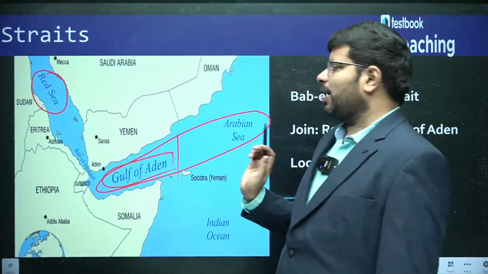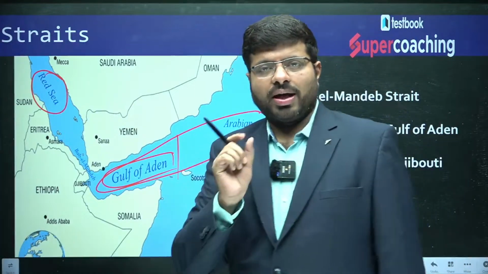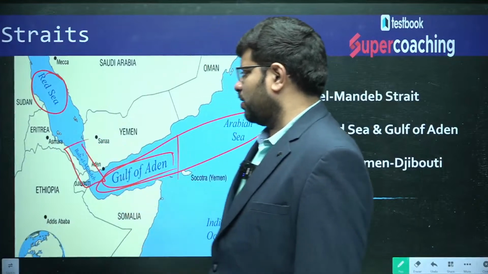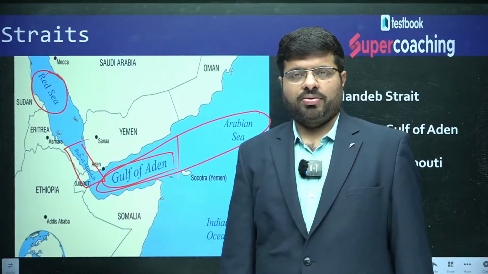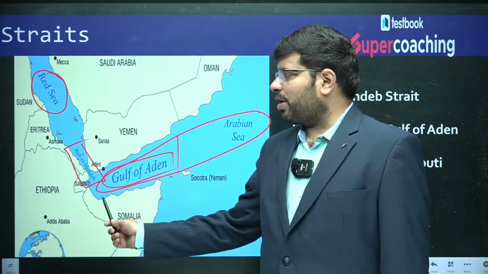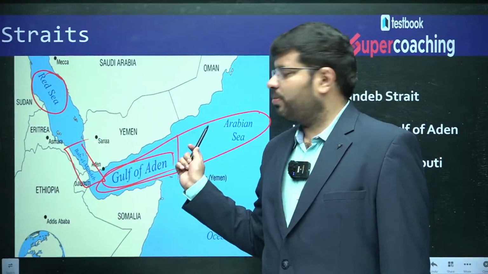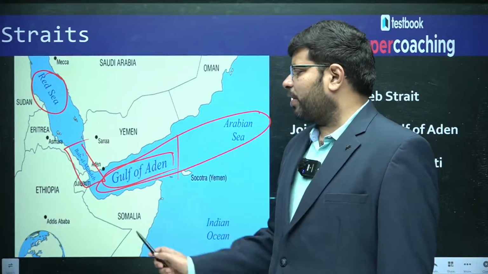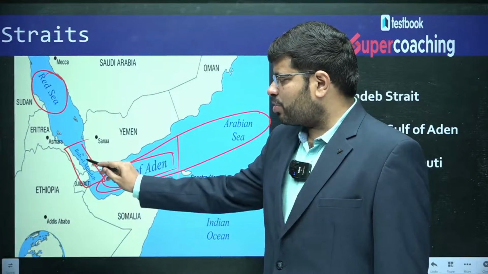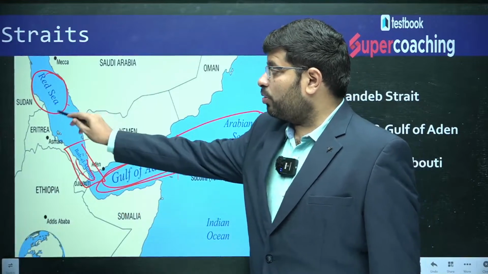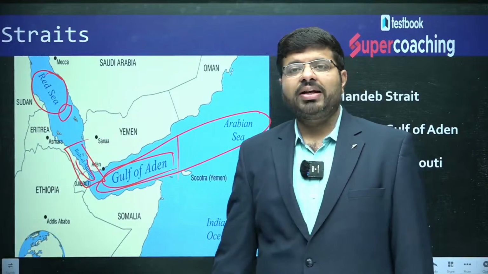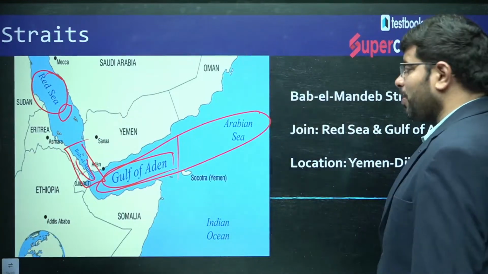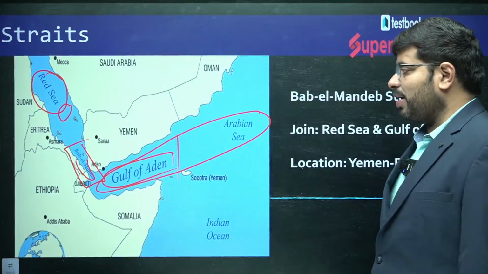So the Red Sea and the Arabian Sea are connected by a narrow strip of water body called the Bab el-Mandab Strait. So this is the Bab el-Mandab Strait, connecting the Red Sea with the Arabian Sea. That is what you need to remember. This will be the Gulf of Aden. So this is the strait. You see a narrow strip of water body connecting two big water bodies. That is what you call a strait. For example, in India, do you remember Palk Strait? That is also a strait.